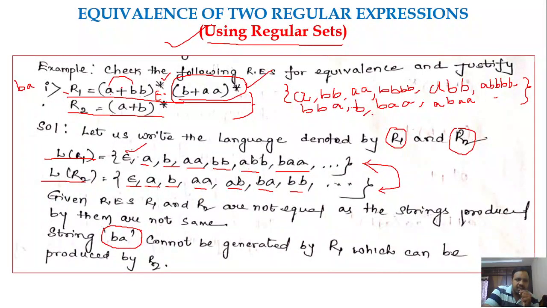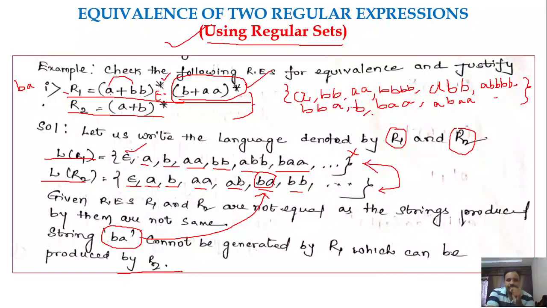So we may not be able to generate the string BA. The string BA is present in L of R2, but it cannot be generated from R1. Since BA is not present in L of R1, we could say that these regular expressions are not equivalent. So the answer will be the regular expressions R1 and R2 are not equivalent. This is how you could write the regular sets.